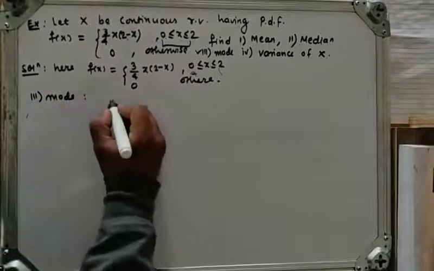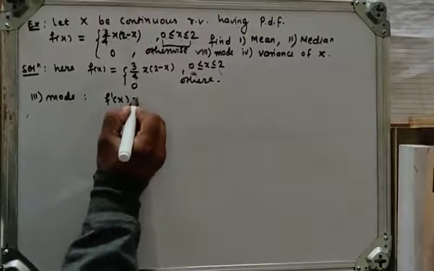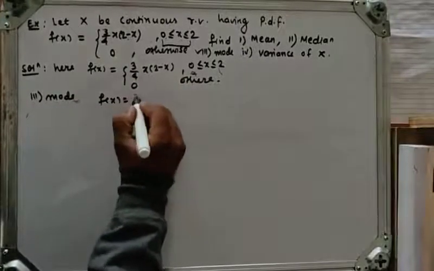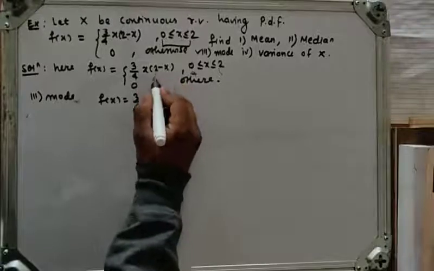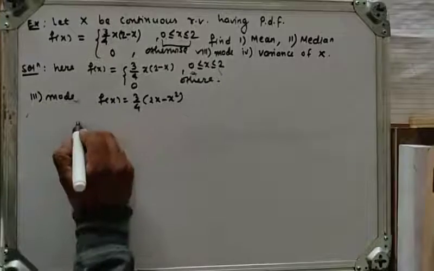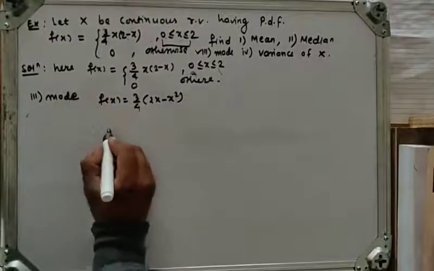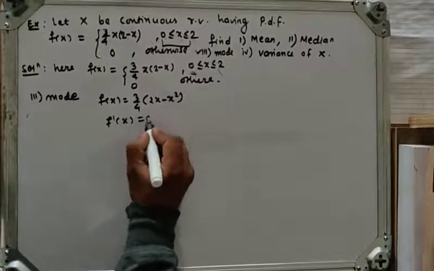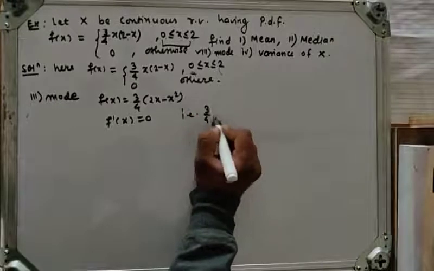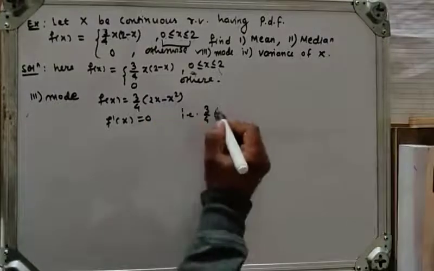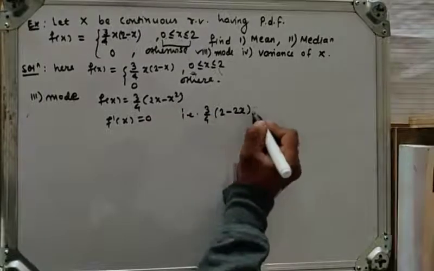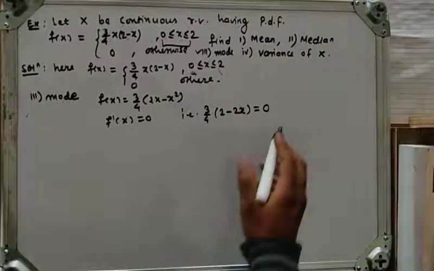So here f of x is 3/4 into, multiplying this out, twice x minus x square. Now what is f dash of x? To find the mode, f dash of x is equal to 0. Taking the derivative, 3/4 into, 2x has derivative 2, and minus x square has derivative minus twice x, which is equal to 0.